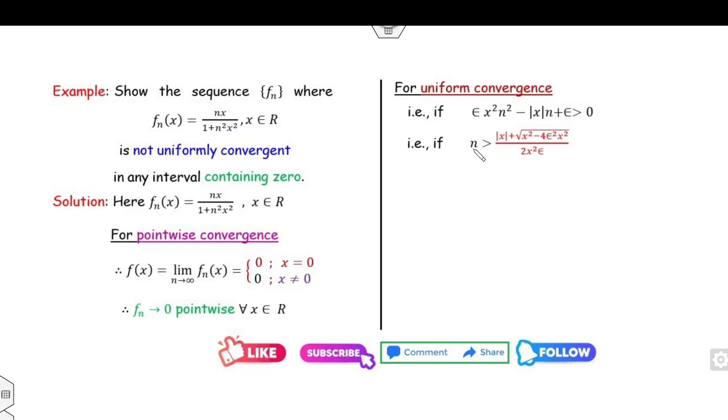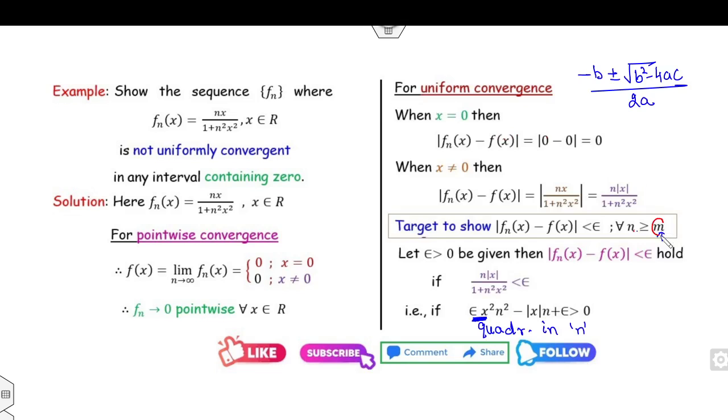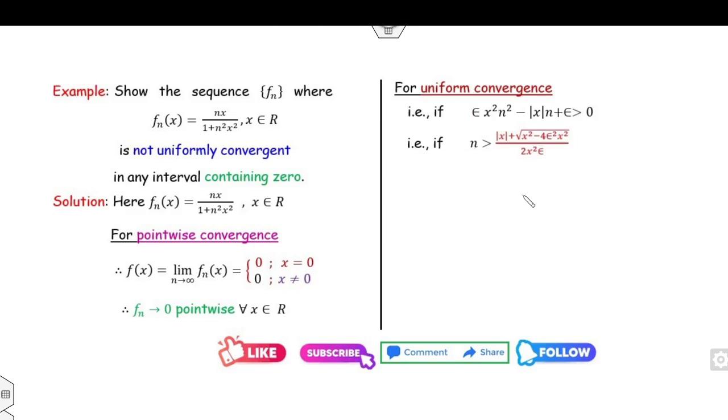Now whenever you are trying to find n, your target is n greater than or equal to M. Always consider the two cases. The first case is, can you find the value of x so that this limit goes to infinity? The second case, can you find the value of x so that it does not go to infinity?